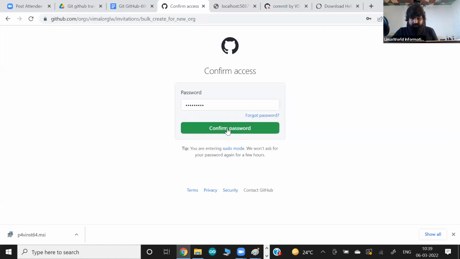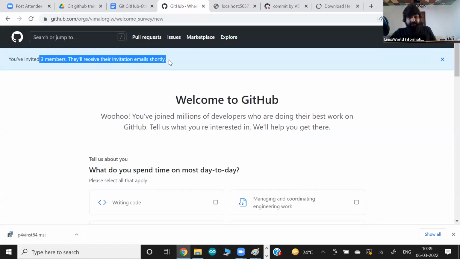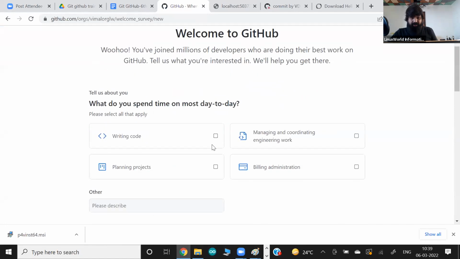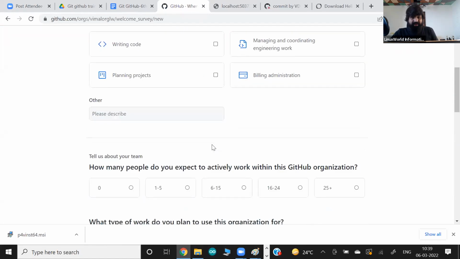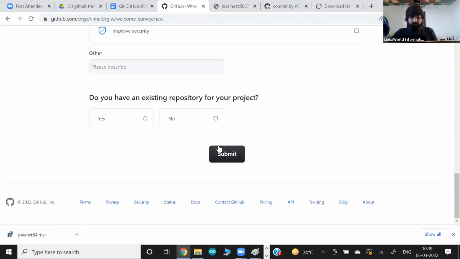Let me check. Yeah. So 3 guys invited. This email is sent. I think you guys get a mail in your mailbox, at the email ID addressed in your GitHub account, where you can go and accept the invitation. Okay. And some other details I don't want to fill, submit.